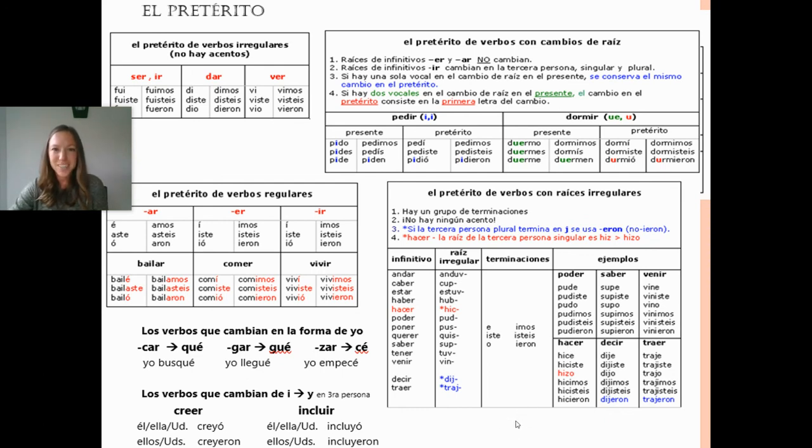All right, chiquillos, so we're getting into past tense. There was your rapid fire review of conjugations. And within this Mexico unit, we're going to be using a lot of past tense to talk about the Mayas, the Aztecas, and Incas.